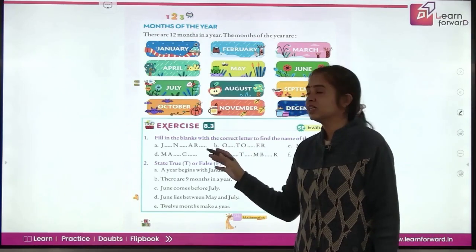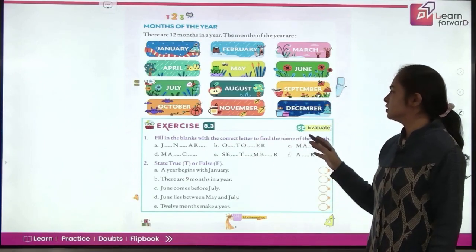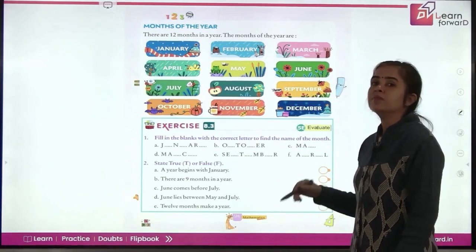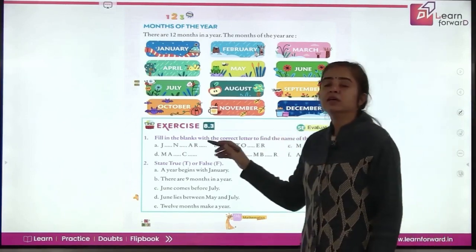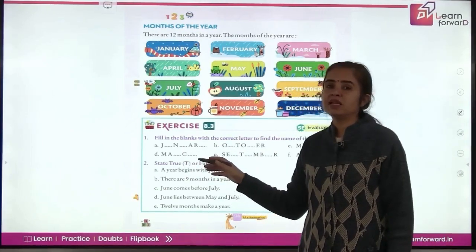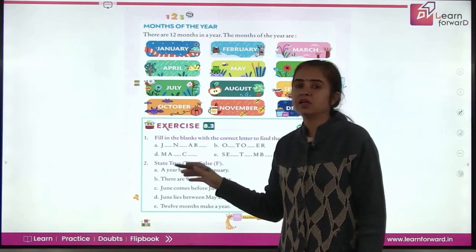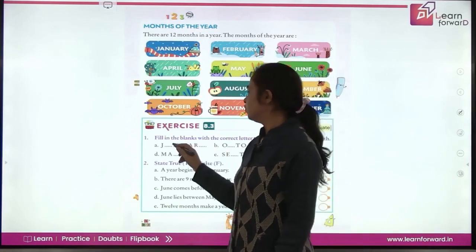Here's an exercise for you. Fill in the blanks with the correct letter to find the name of the month. So you have to learn the correct spellings and then complete these blanks yourselves. Let's do the first one.